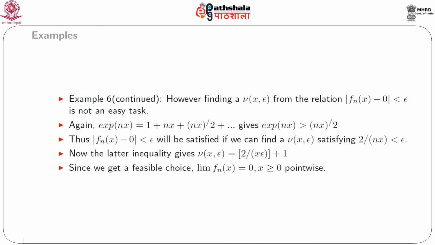Thus, absolute value of fn(x) minus 0 less than epsilon will be satisfied if we can find a nu(x, epsilon) satisfying 2 divided by nx less than epsilon. Now, the latter inequality gives nu(x, epsilon) as floor of 2 by (x epsilon) plus 1, and since we get a feasible choice, limit of fn(x) equal to 0 for x greater than or equal to 0 in the pointwise mode.